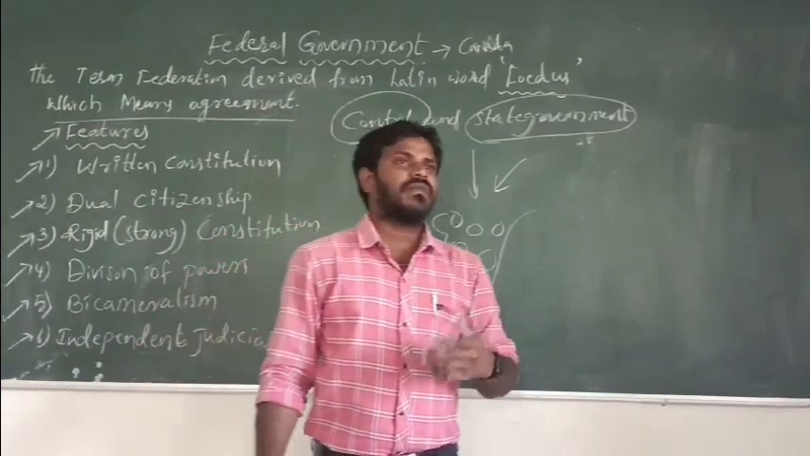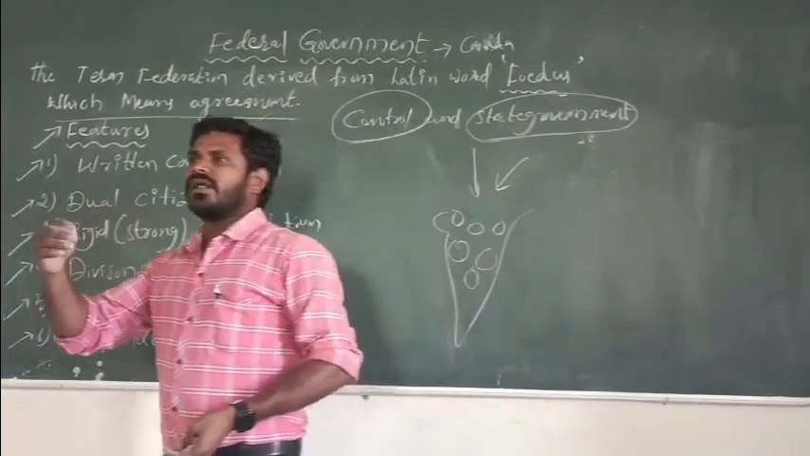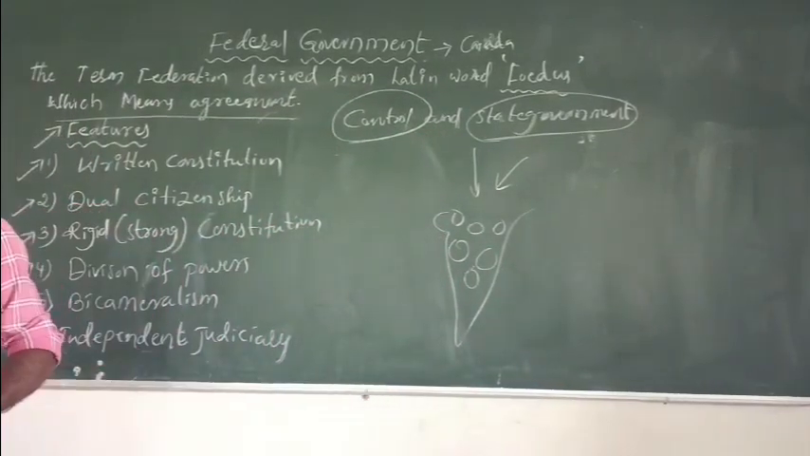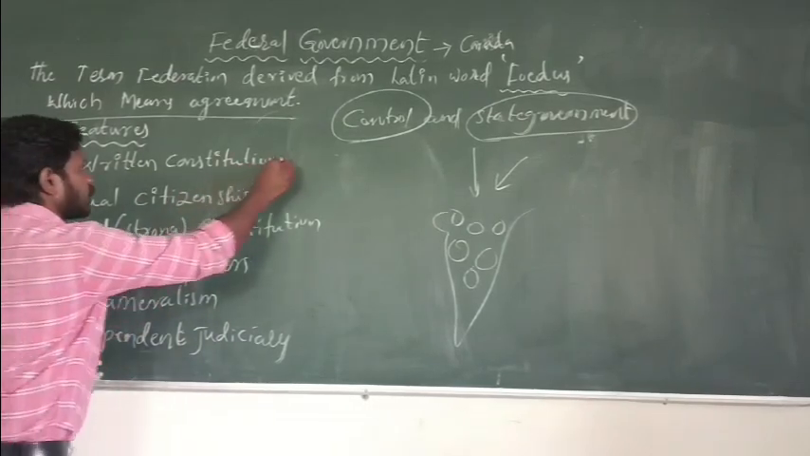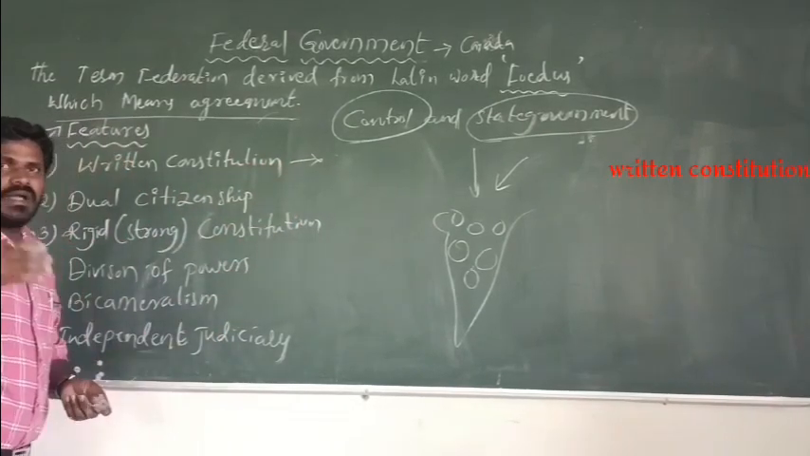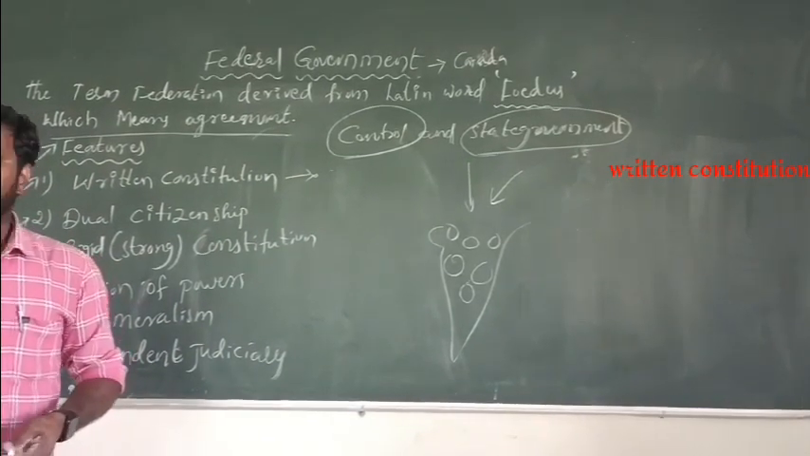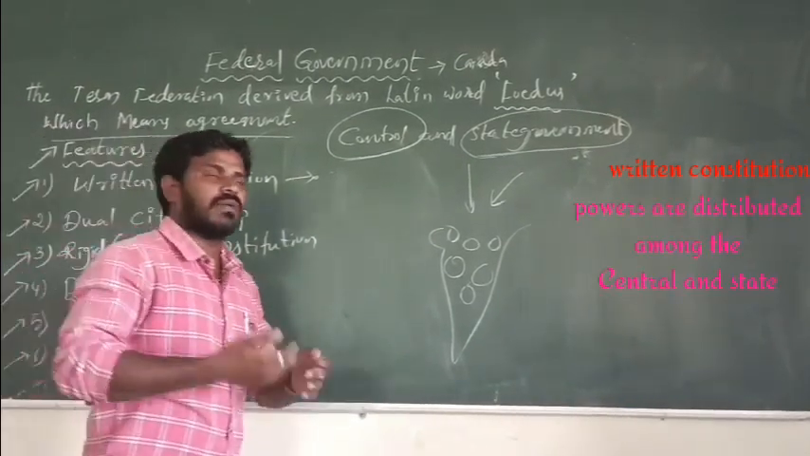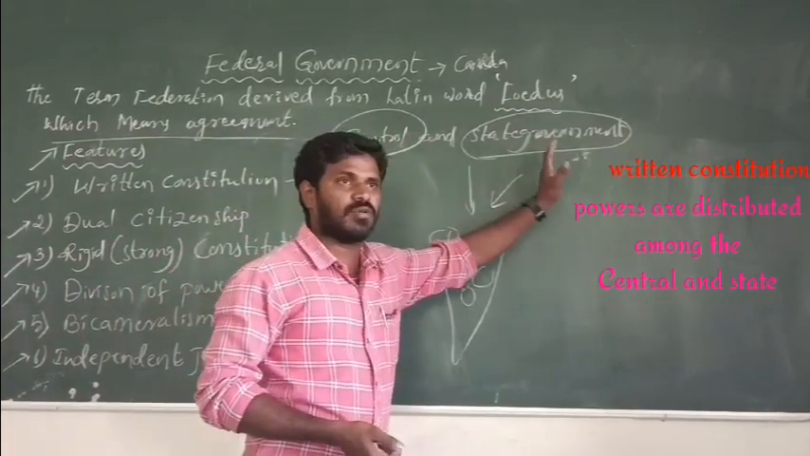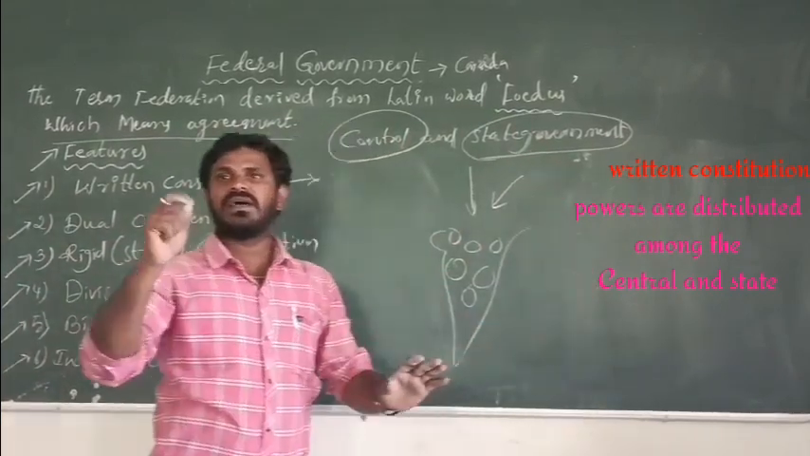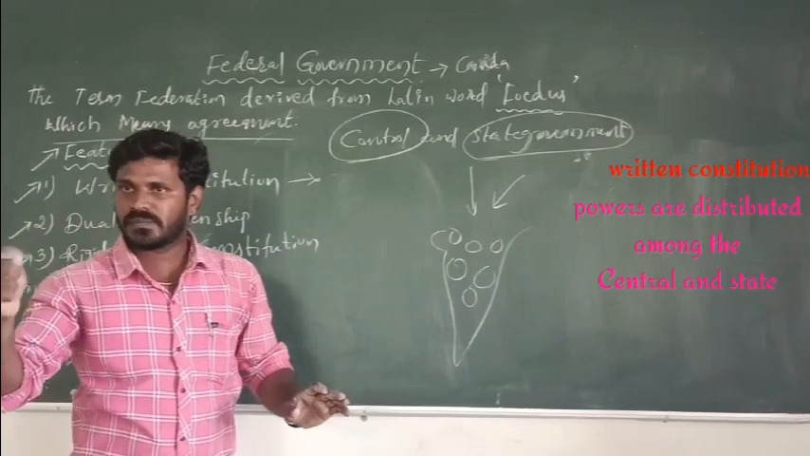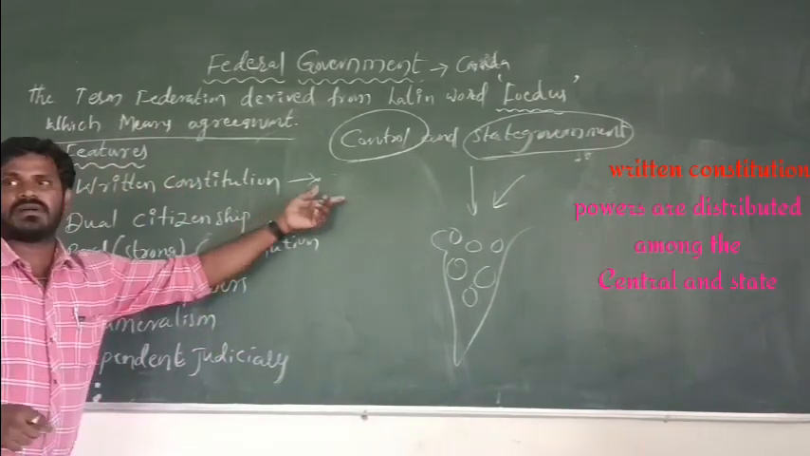Then what is a written constitution? A federal government must have a written constitution. Sir, why must a federal government have a written constitution? Because the powers are distributed among the central government and state government. That's why, for clarity, a written constitution is needed.